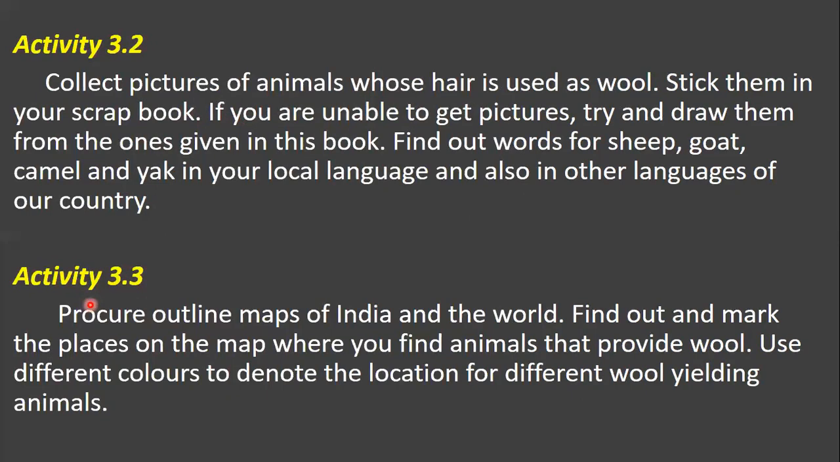See, next activity: procure outline maps of India and the world. Find out and mark the places on the map where you find the animals that provide wool. Use different colors to denote the location for different wool yielding animals. See children, you have to find out and mark the places on the map where you find the animals that provide wool.